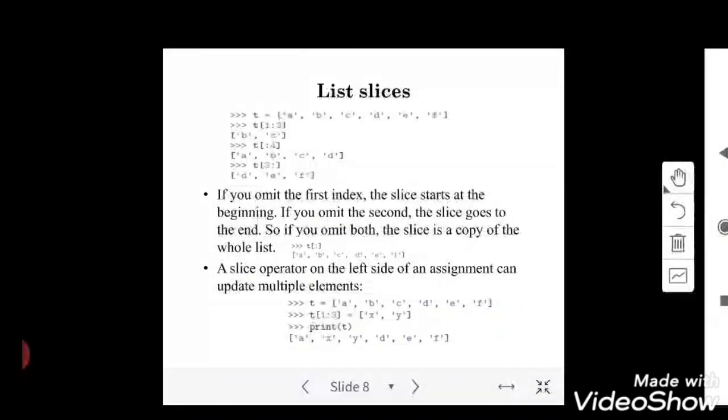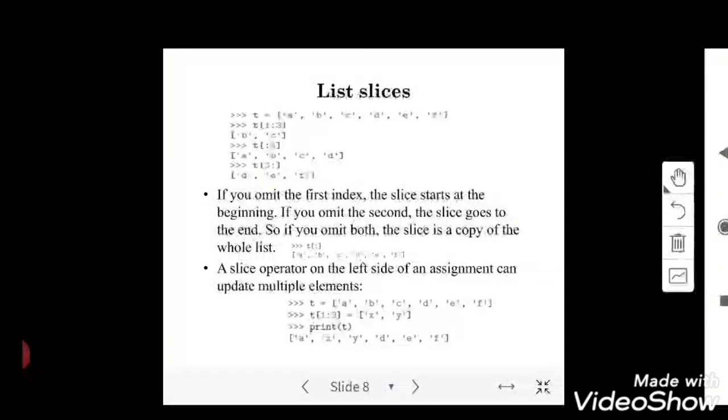So B, the character in position 1, will be updated as X. Then the second, C, will be updated to Y. The updated list will be A, X, Y, D, E, F. So this is how we can update multiple elements in a list.